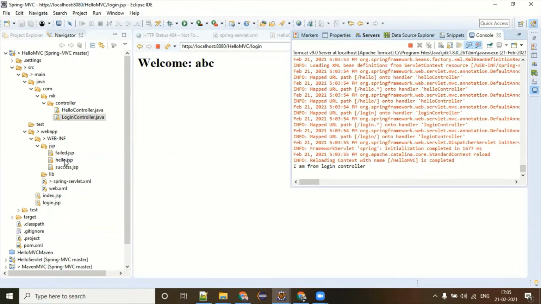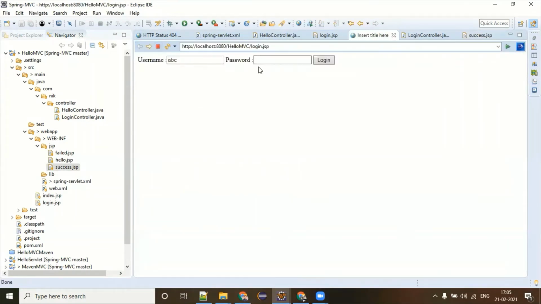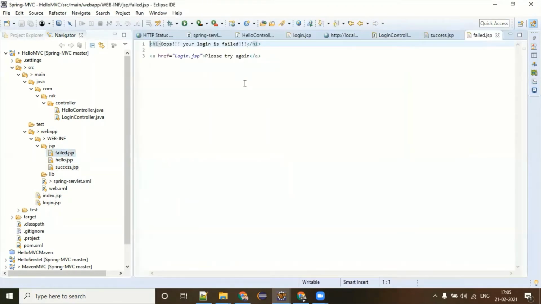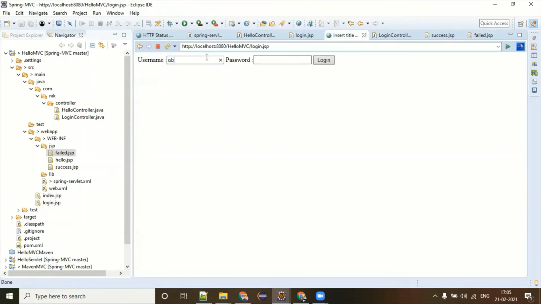Welcome ABC. Look at the success.jsp. It is simply doing the welcome, whatever username you are passing. But if you give anything wrong credential, you will be redirected to the fail.jsp, which is saying, oops, your login is failed. Please try again. And again, what it's doing is giving you the link of login.jsp where you can keep trying with your correct one. So pretty simple login.